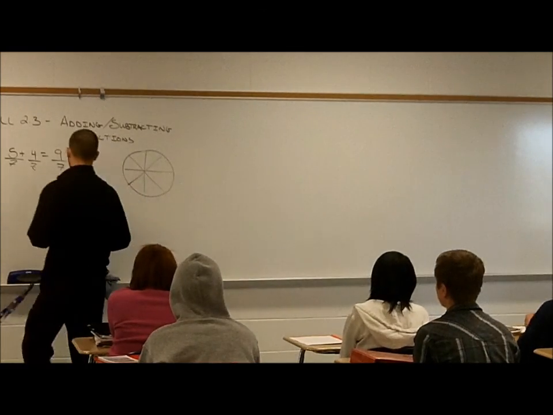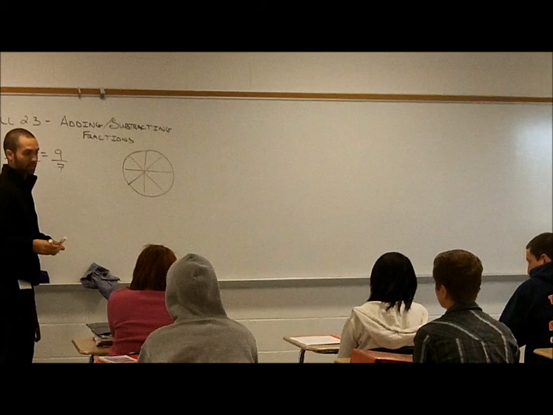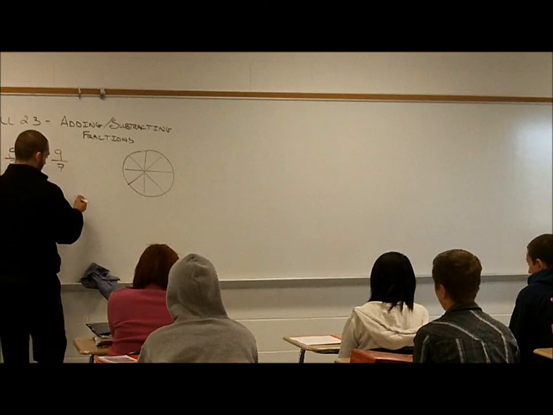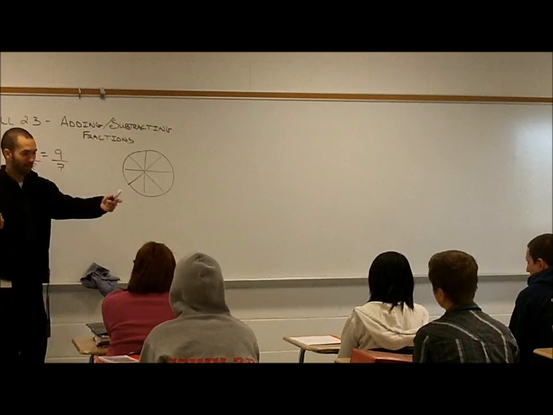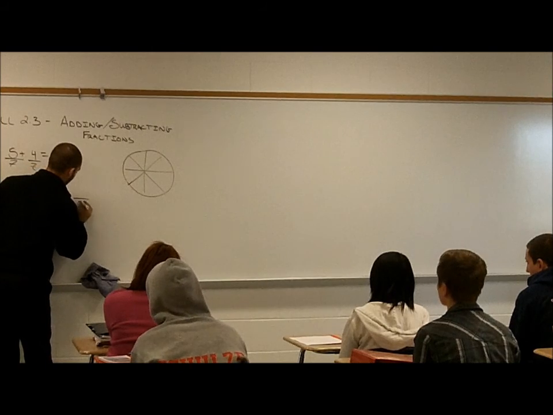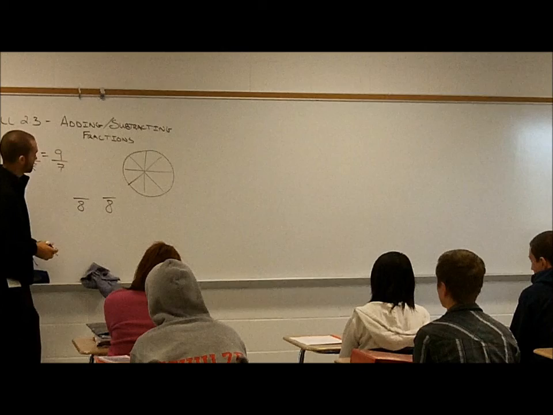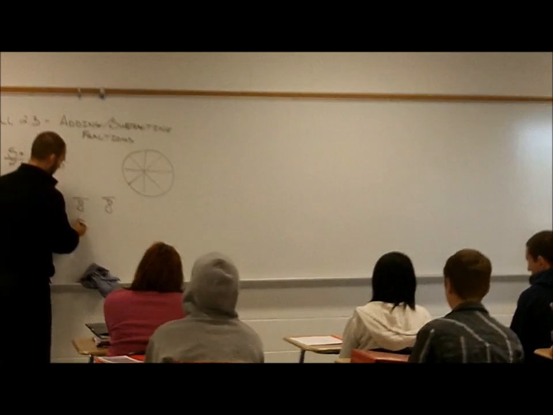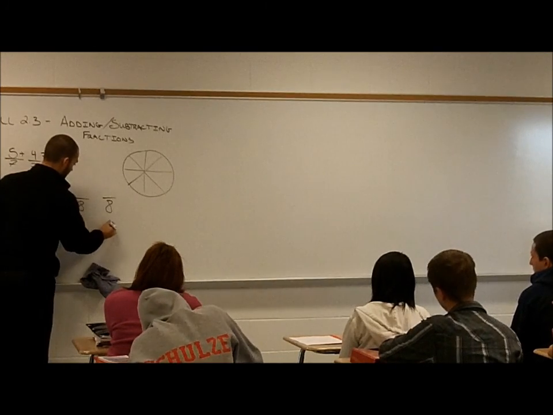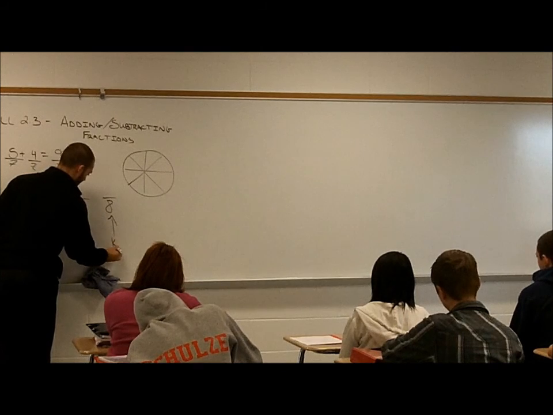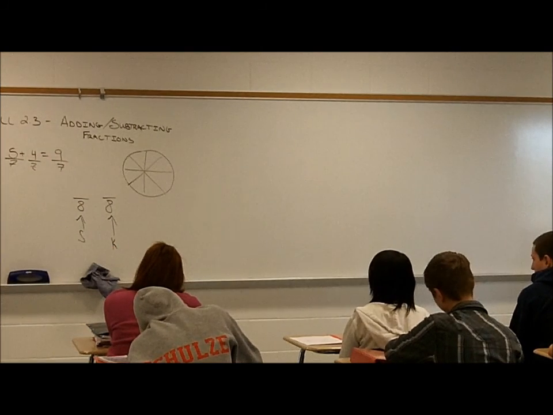So, how many slices total? 8. Okay, I got 2 people. I got Shelby and I got Keisha. So, this represents Shelby. This represents Keisha. Okay? Well, Shelby went first.